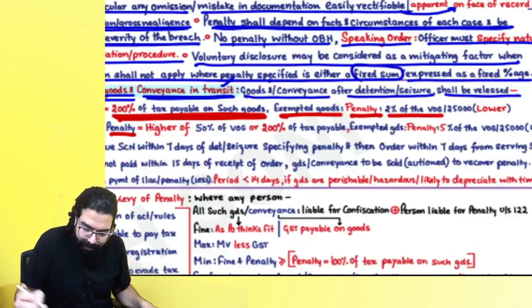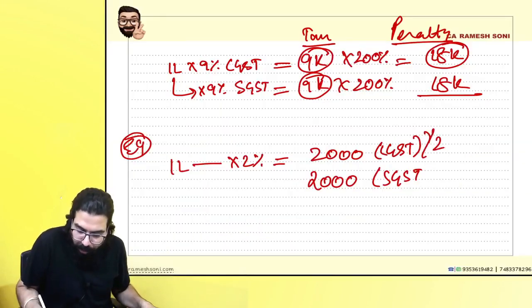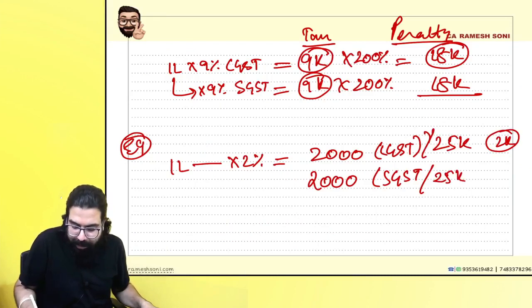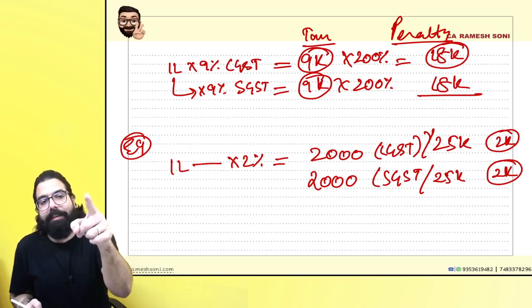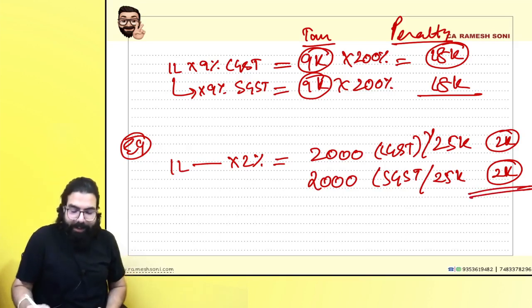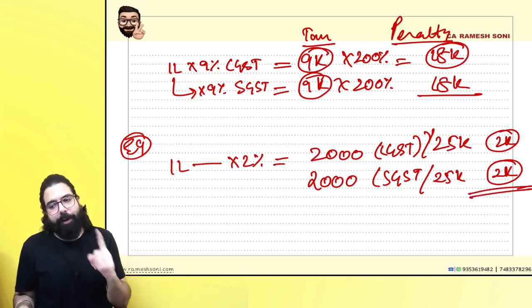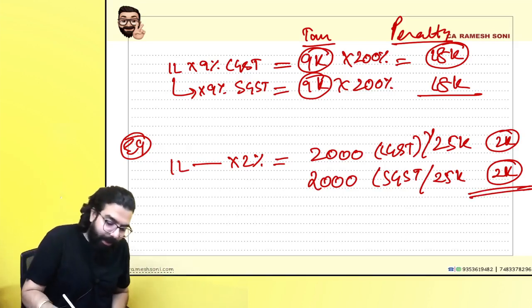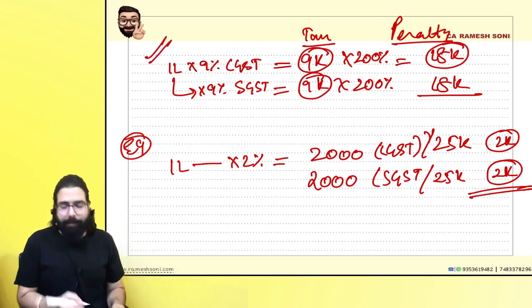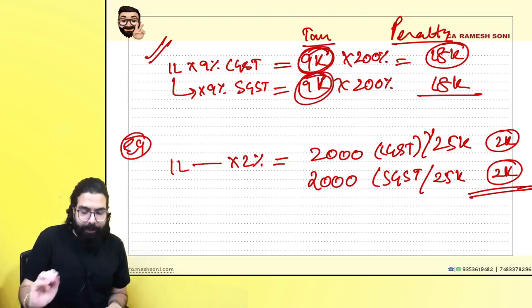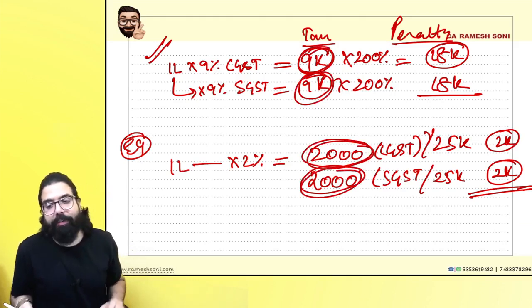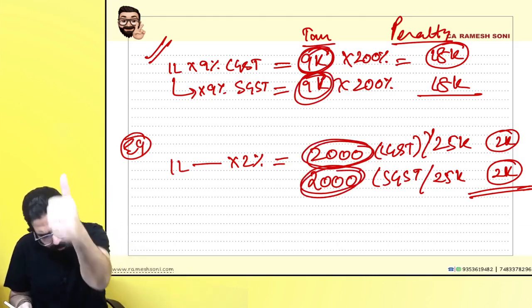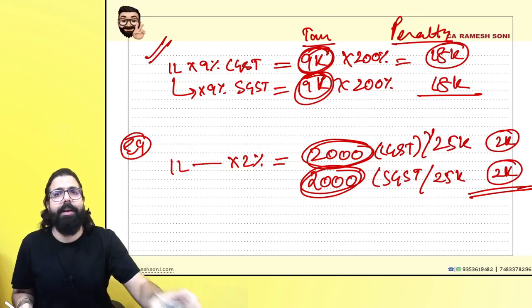Remember, we are learning the CGST Act. Or 25,000, 2000 or 25,000, whichever is lower is 2000, 2000 or 25,000 under SGST Act, whichever is lower, and the total amount will be under IGST Act. I hope everyone is clear. So IGST will be 4,000 rupees. Done, sir. Point is clear. Always remember in your exam, sir, if it is goods which are not exempted, then whatever is the tax, 200%. Sir, if it is goods which are exempted, then sir, 2% of the value of the goods or 25,000, whichever is lower. I want a heads up from everyone. Is everyone 100% clear till here?